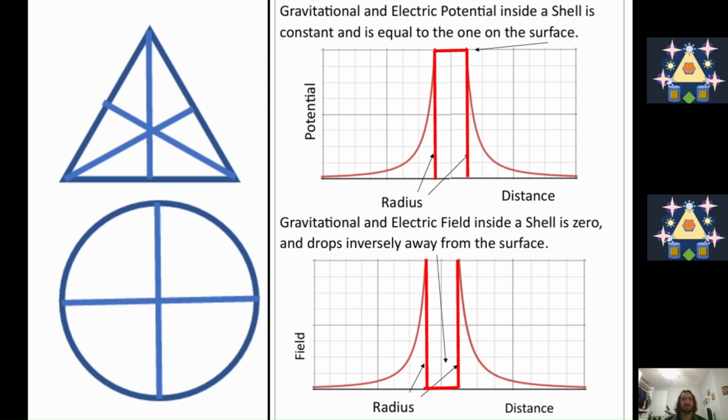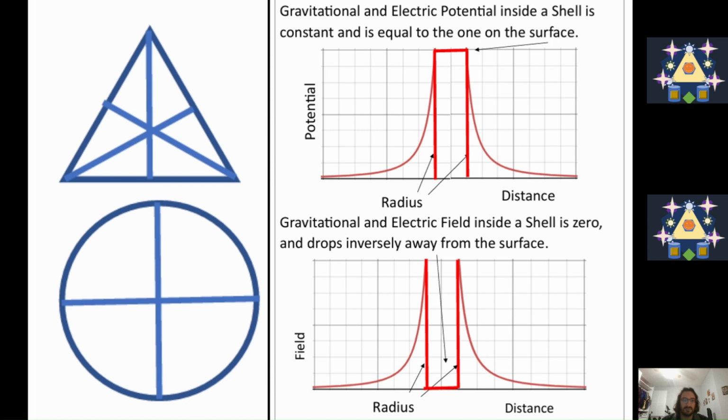So whatever the electric or gravitational potential is at the surface of a planet or at the surface of an object with charge, that potential is the same on the inside. And then, of course, as you move away from the surface out into space, it drops. It follows an inverse relationship, where it drops like expected.